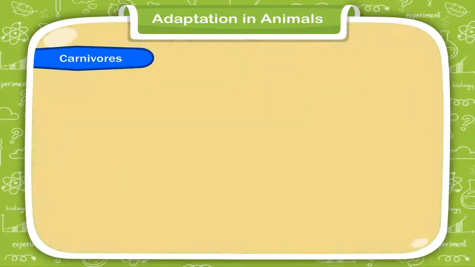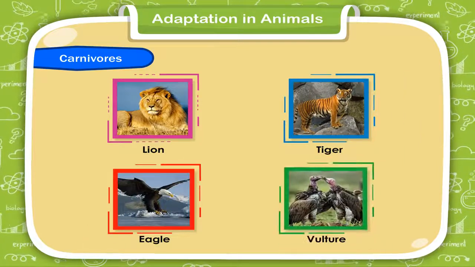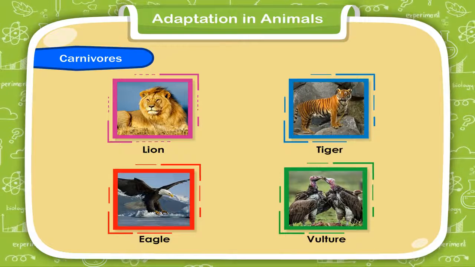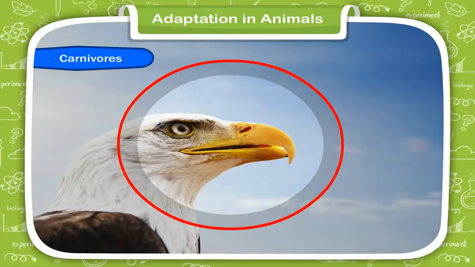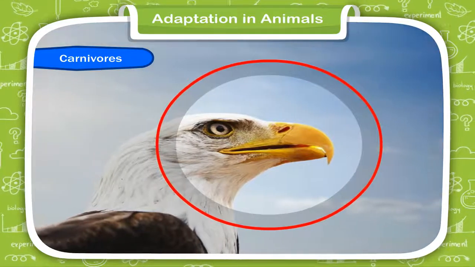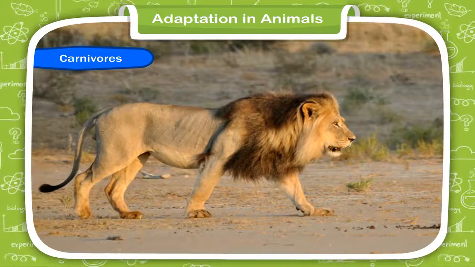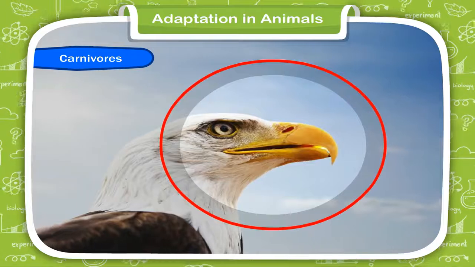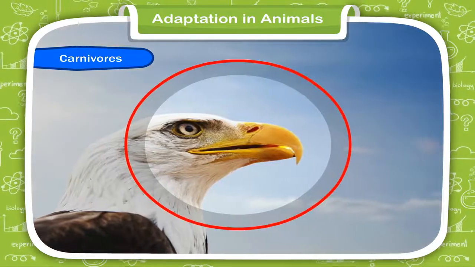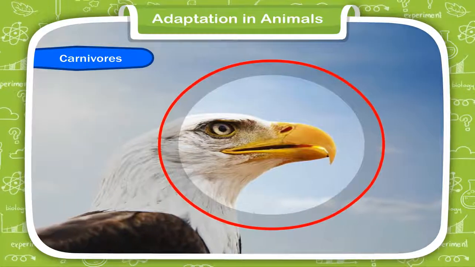Carnivores such as lions, tigers, eagles, vultures, etc. eat flesh. Most carnivores have long, sharp-pointed teeth and strong claws to tear the flesh. Their strong legs help them run fast to catch their prey. Birds such as vultures and eagles have sharp claws and hooked beaks to catch the prey and tear its flesh.